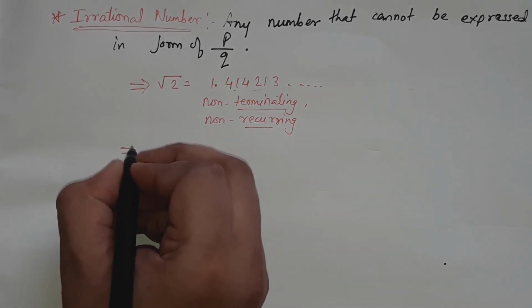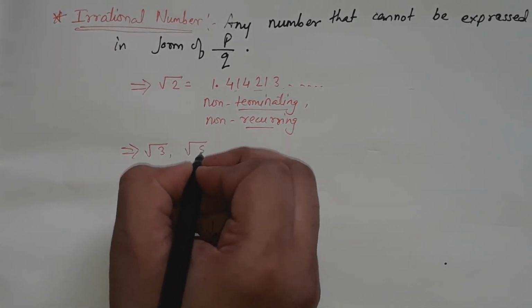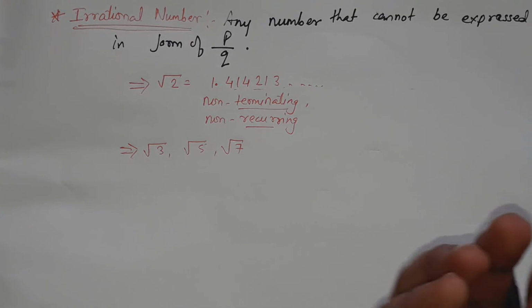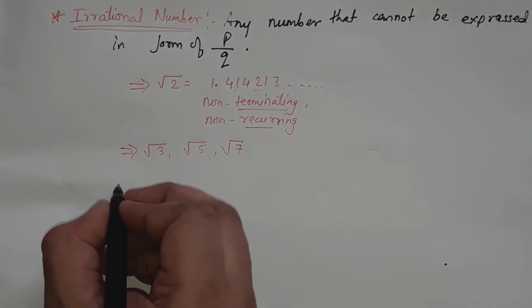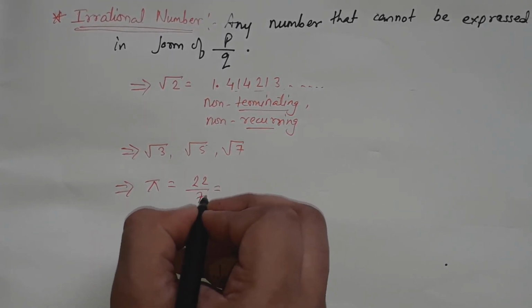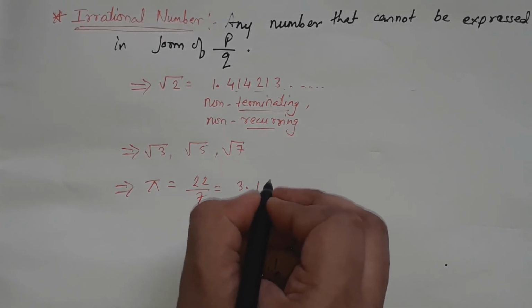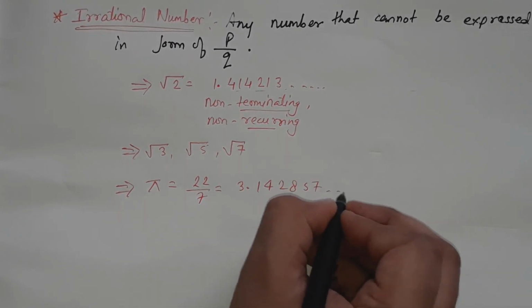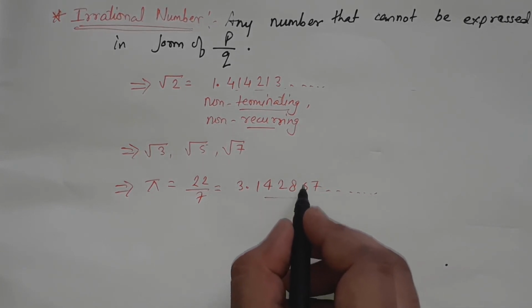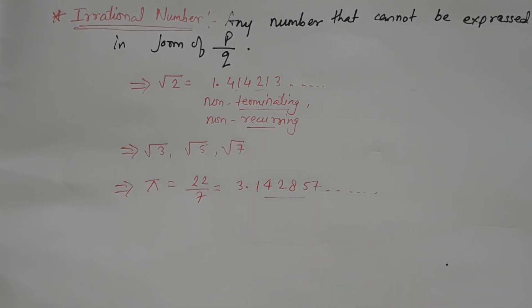Or if I take another example, root 3, root 5, root 7, they all are irrational numbers, their values will be non-terminating and non-recurring. Or if I take the value of pi, which is 22 upon 7, in the form of decimal it is 3.142857 and so on. You can see here the numbers are not repeating, they are not recurring, and not going to finish, the remainder will never become 0, so they are not terminating. So they are irrational numbers.